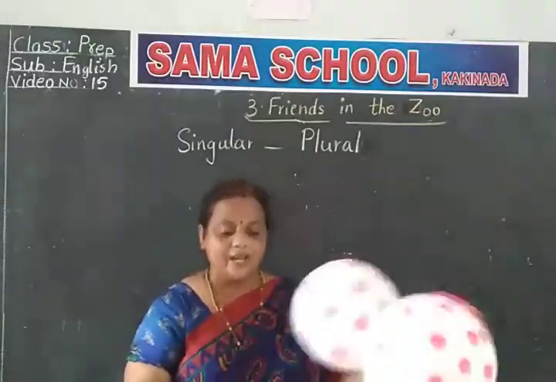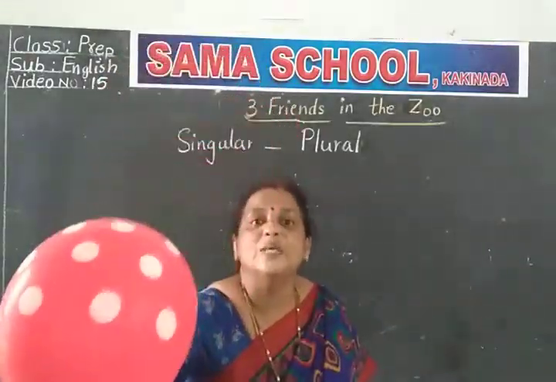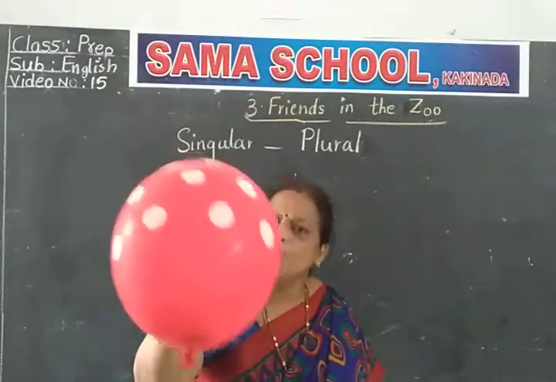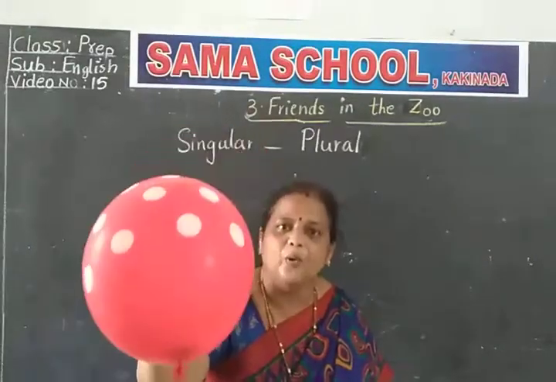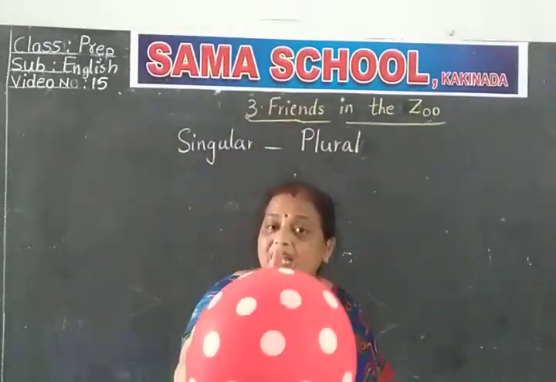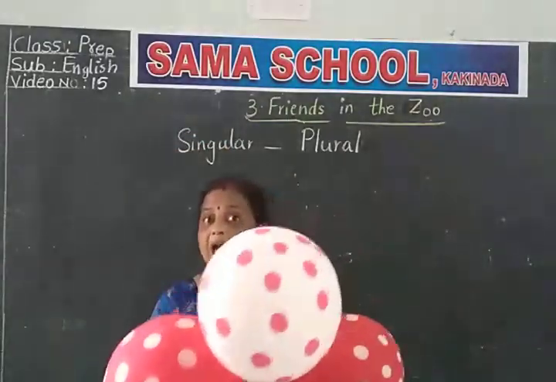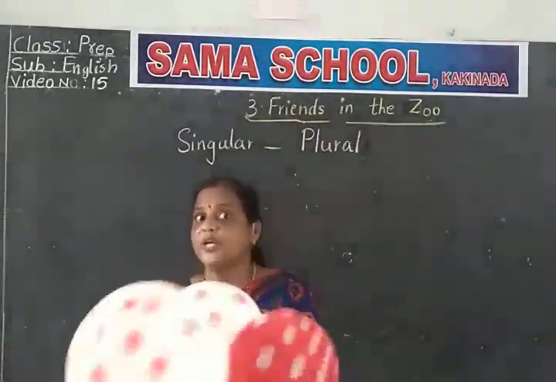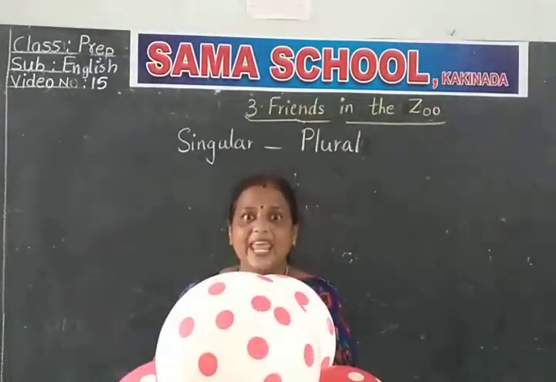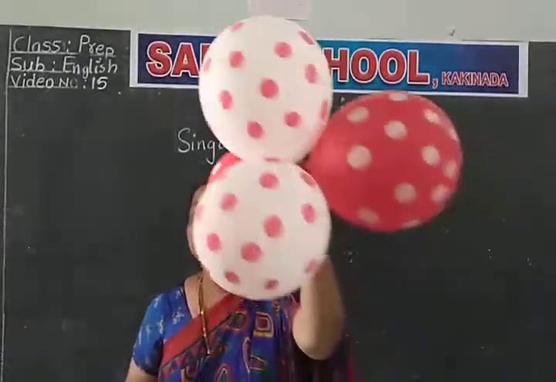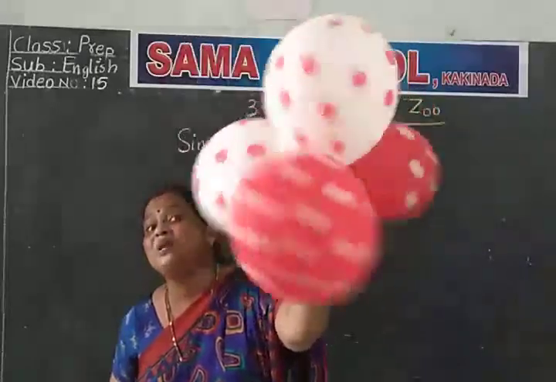If it is one, we say balloon. If it is one, we say balloon. Now I am having many balloons, see. Have you seen? See, many are there. What do you say now? Balloons. What do we say, Amma? Balloons.